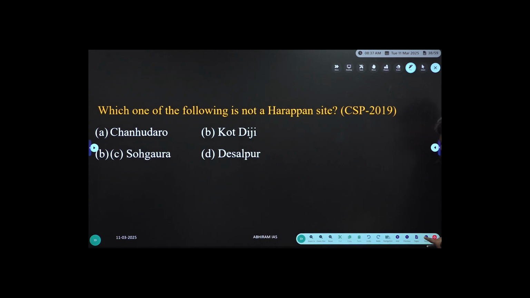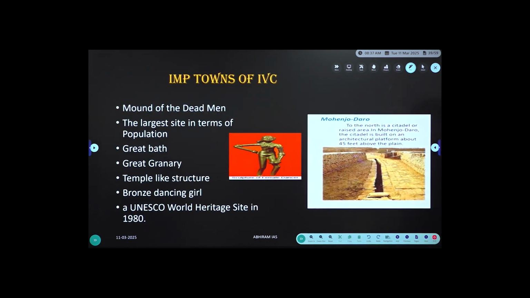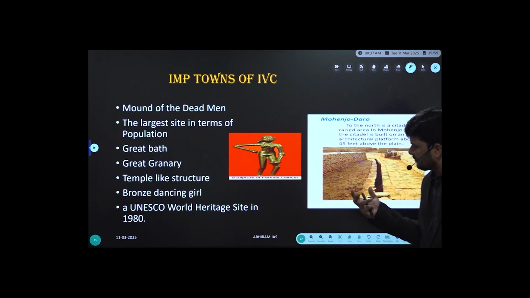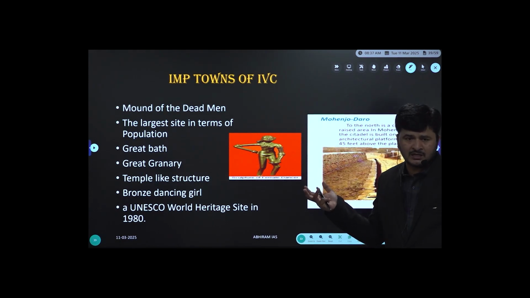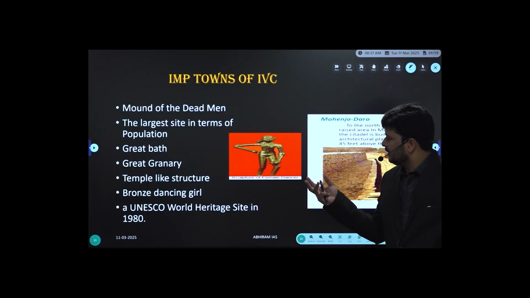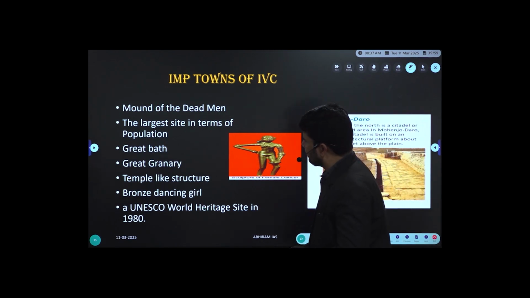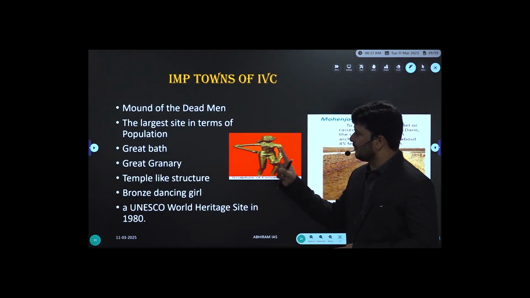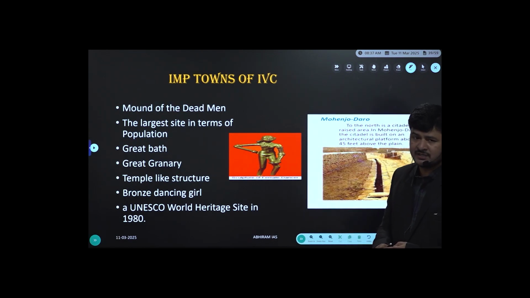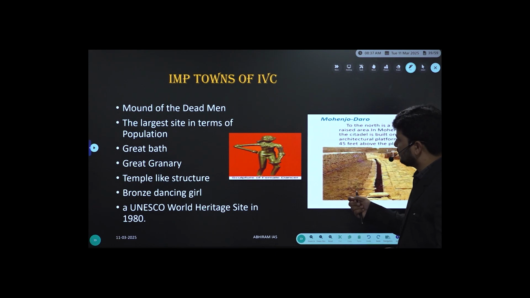Among the important towns, Mohenjo-daro means Mound of the Dead Men, and even the literal meaning of Lothal was also Mound of the Dead Men. Mohenjo-daro is a Sindhi word, the English version Mound of the Dead Men. Lothal is a Gujarati word, the English version Mound of the Dead Men. In Telugu we call it Mrutula Dibba, right?